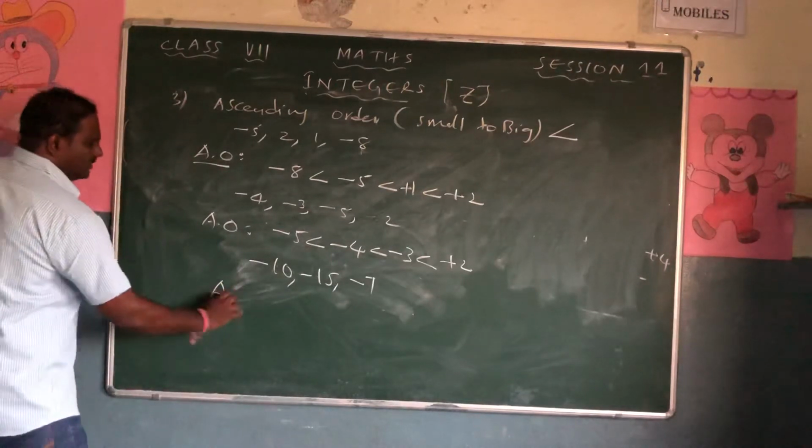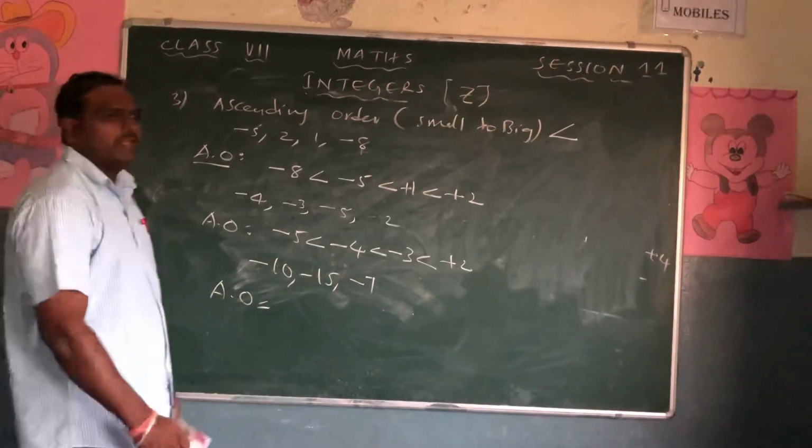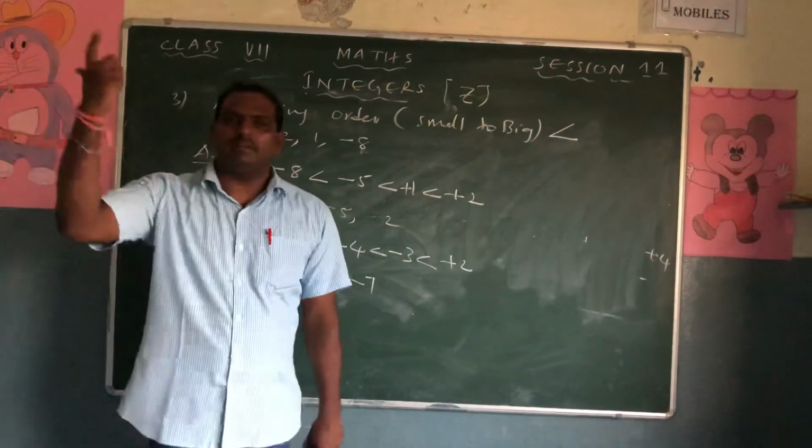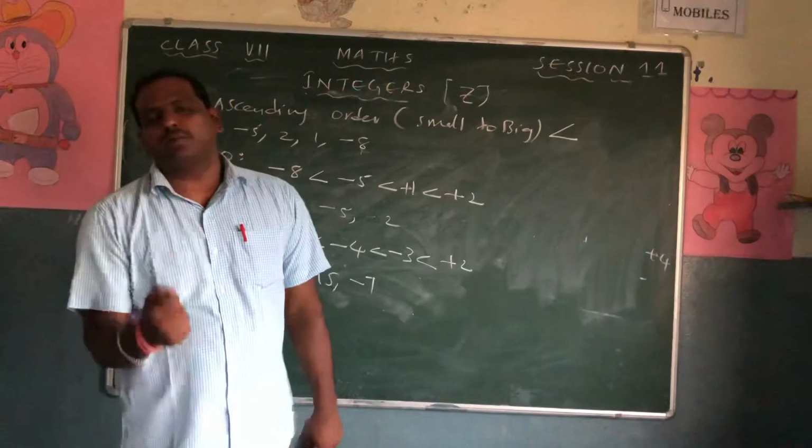In this case what you have to understand is, among numbers with negative value, the bigger number with the negative value will have the smaller value.